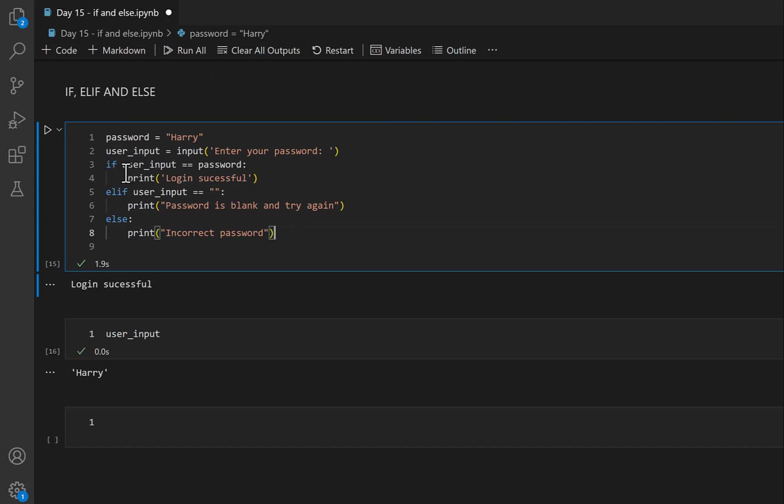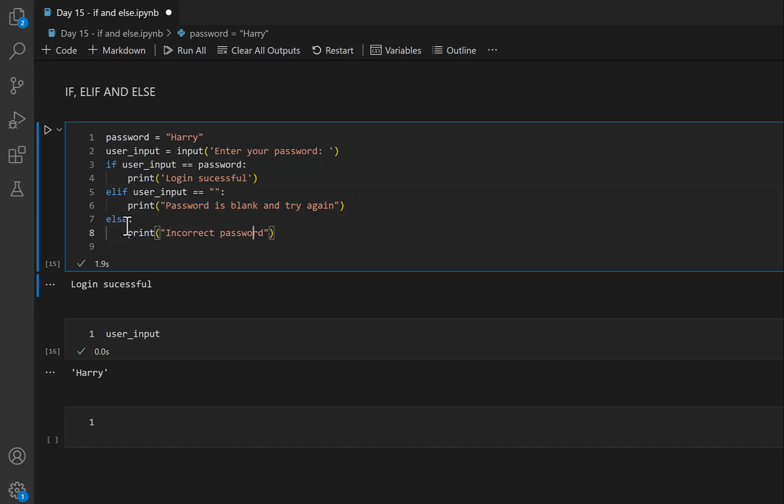In this logic, user input is basically our input. We are taking the password from our keyboard, and if it matches our password, it will compare your user input with the password, whatever you have typed. Then it will print successful when the password is correct. Elif user input is where you didn't enter anything, you just pressed the enter button, then it will show blank because of this. Then it will say password is blank.